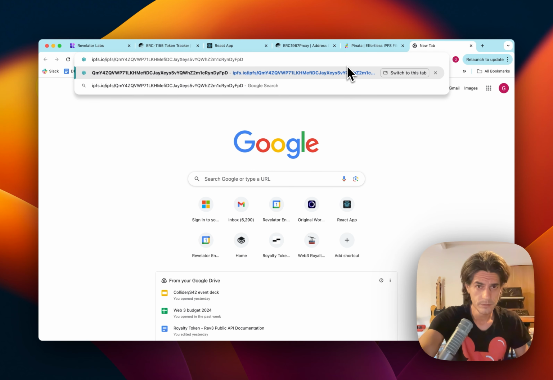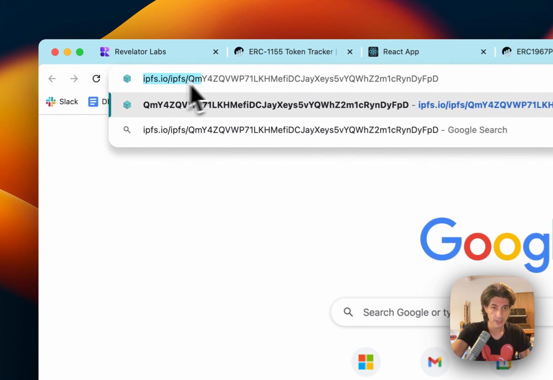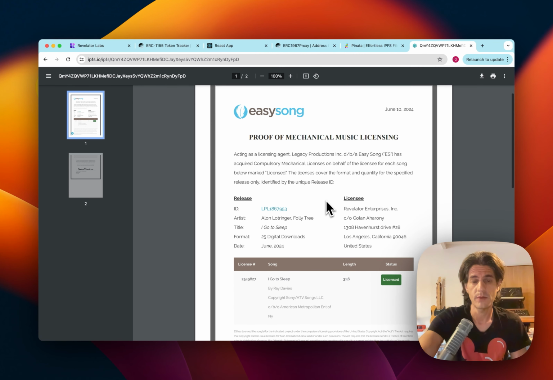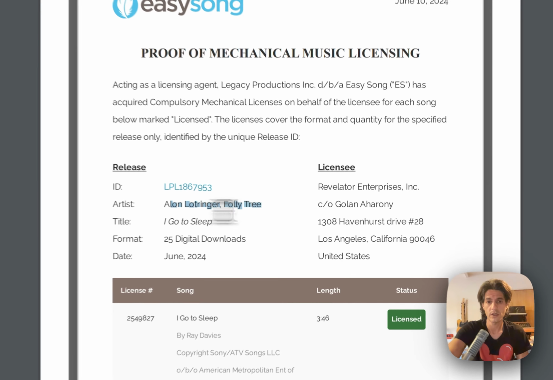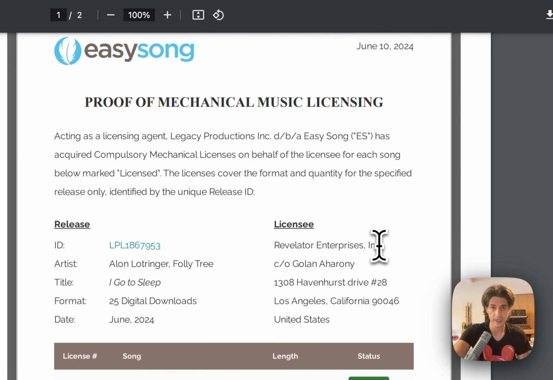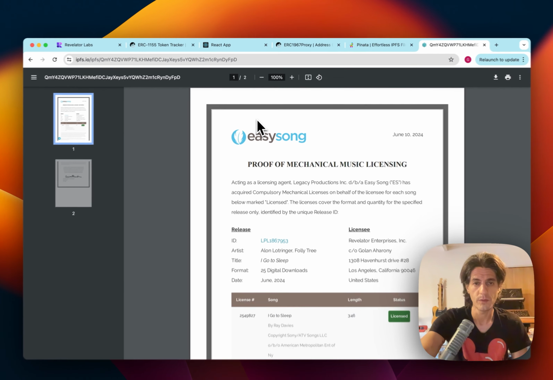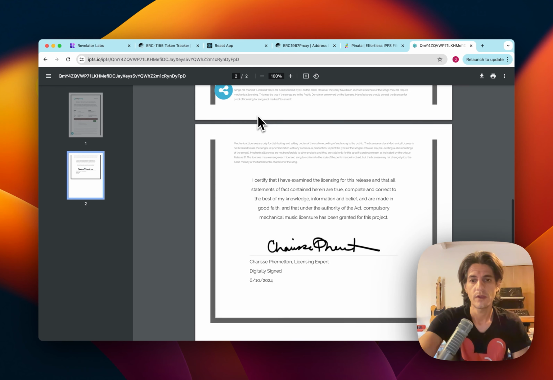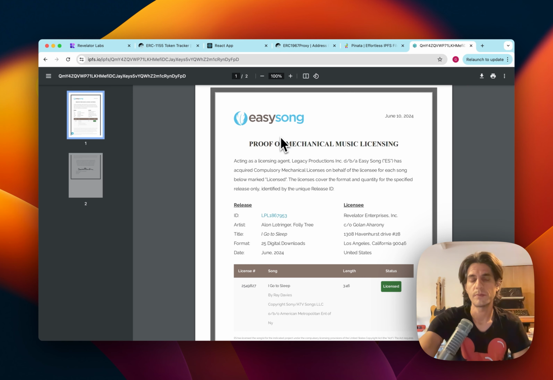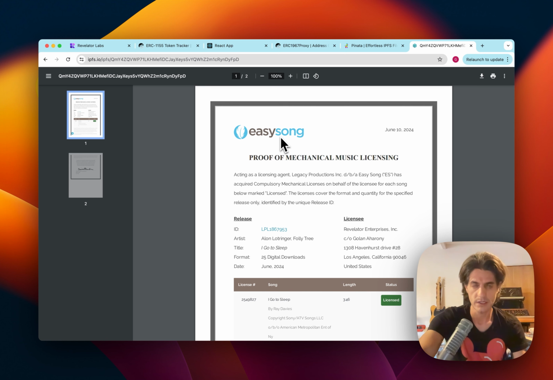So now, just by pasting this to a public IPFS URL, anybody in the world can validate what is stored there, and we can see the license to the artist name and the track song issued by Revelator Enterprise with Easy Song, and this record remains on chain indefinitely. And just as we put the PDF version, which is easily read by any human being, we also provide an XML format that any machine can validate the content of the license itself.